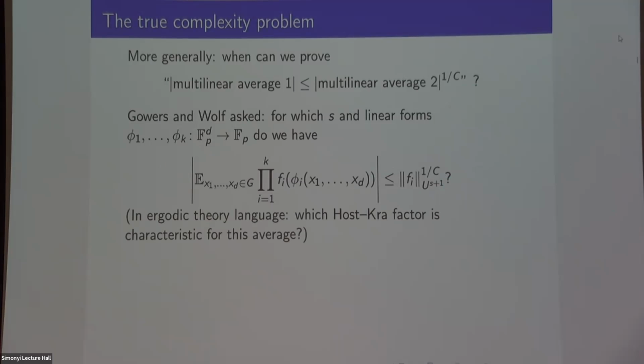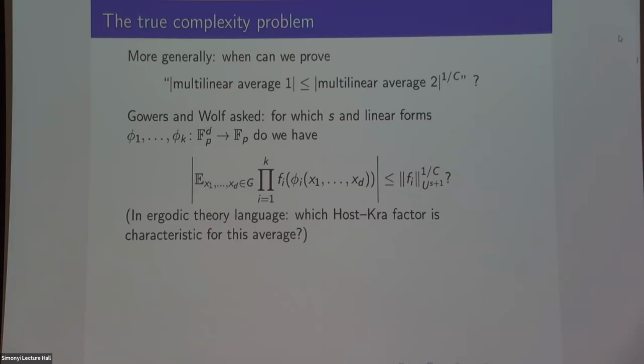So there are people who do dynamics and ergodic theory. The corresponding question there would be to say, if I'm looking at some sort of non-conventional ergodic average corresponding to this linear configuration, which Host-Kra factor do I need to control these averages? It's not too hard to show that some Host-Kra factor controls these averages, and you want to know the smallest one. Anyway, if you're not into dynamics, you don't have to worry about that, but that's basically the same question.